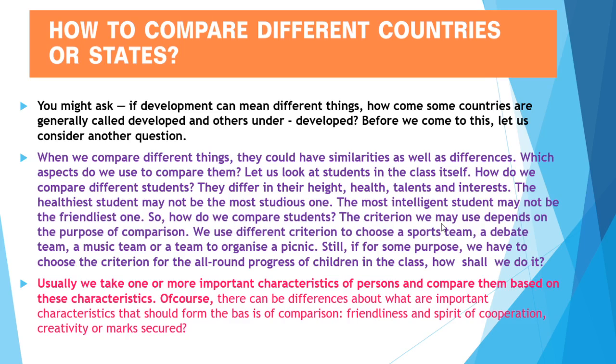The criterion we may use depends on the purpose of the comparison. We use different criteria to choose a sports team, a debate team, a music team or a team to organize a picnic. If for some purpose we have to choose the criterion for all-round progress of children in the class, how shall we do it?